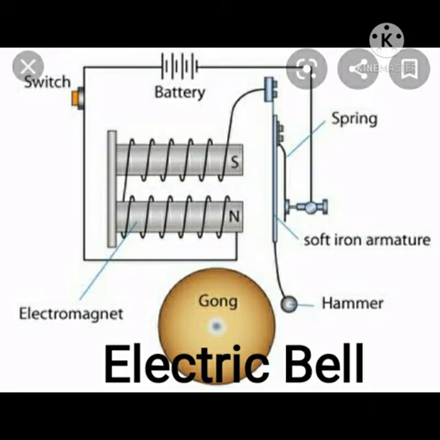A metallic gong is fixed to the baseboard and the hammer is arranged to strike on it. One end of the coil of the electromagnet is connected to terminal T1 and the other end is connected to the spring which, through the adjustable screw, is connected to the terminal T2. When the terminals are connected to a battery and the switch is pressed, the current flows through the contact points creating an electromagnet.